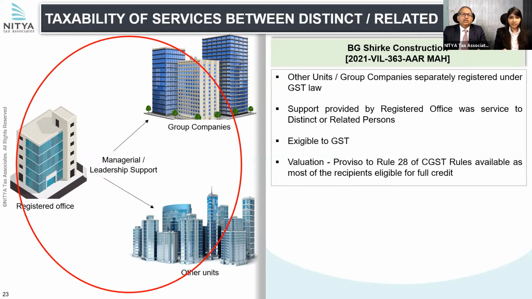They were all related parties. Now, these group companies and other units were separately registered under GST. They were distinct persons, and therefore the supply of these managerial and leadership support services was held to be supply within the meaning of Section 7 and exigible to GST.